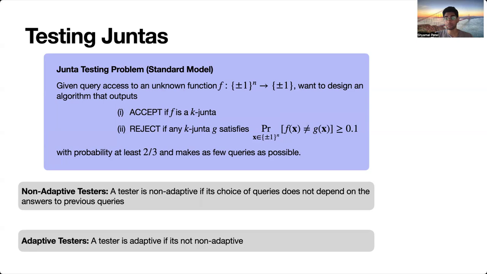On the other hand, an adaptive tester is allowed to ask queries depending on the answers to previous queries. So the next question it asks may depend on what it's been told in the past. Clearly adaptive testers are more powerful than non-adaptive testers, but non-adaptive testers are often simpler and highly parallelizable, and so they're oftentimes desirable for this reason.